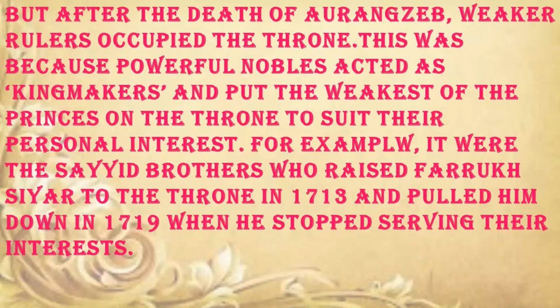Next question. But after the death of Aurangzeb, weaker rulers occupied the throne. This was because powerful nobles acted as kingmakers and put the weakest of the princes on the throne to suit their personal interest. For example, it was the Sayyid brothers who raised Farrukh Siyar to the throne in 1713 and pulled him down in 1719 when he stopped serving their interests.